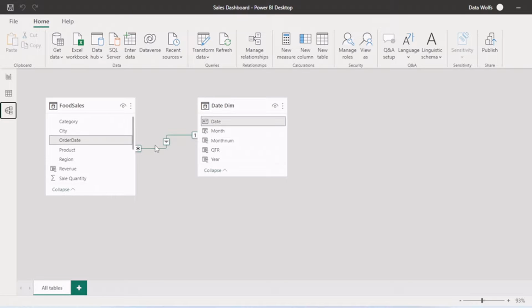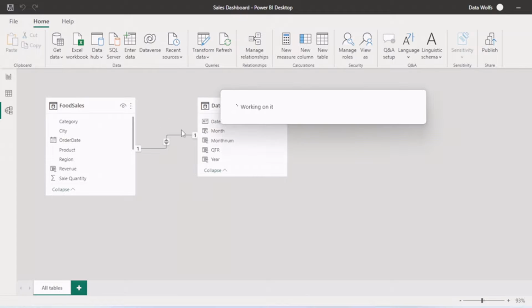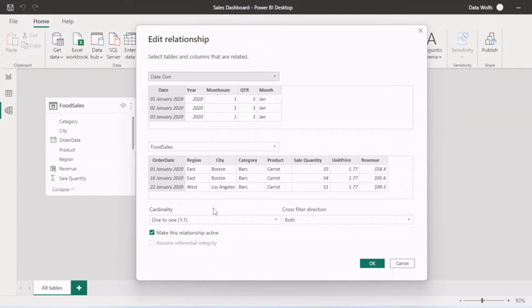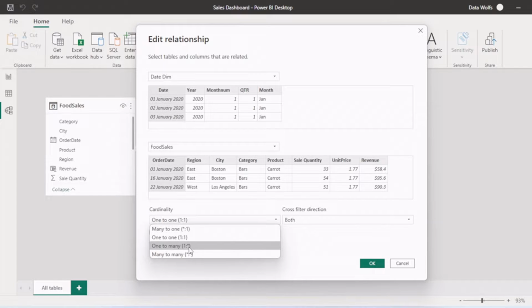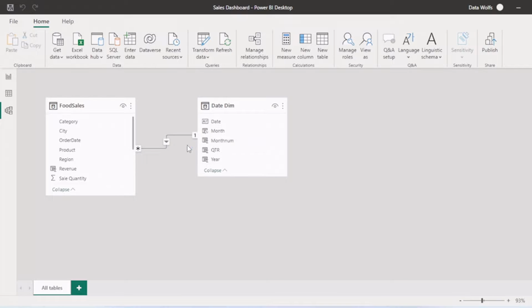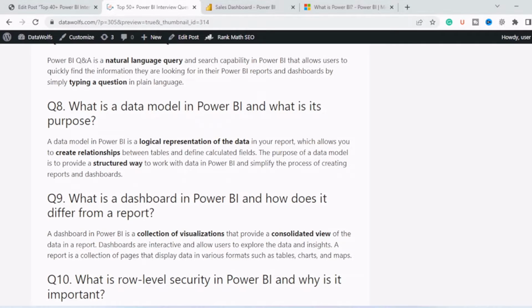Right now the relationship between these two tables is through date and order date. Let's delete this one. Now it is deleted. So how do we create a relationship in Power BI? We just need to drag this, and on top of that, Power BI will automatically generate a relationship between them. Now let's change this relationship to one to many, and the cross filter direction will be single. So now this date table will filter this food sales table. This is the modeling view, and this is the data model for this Power BI report.